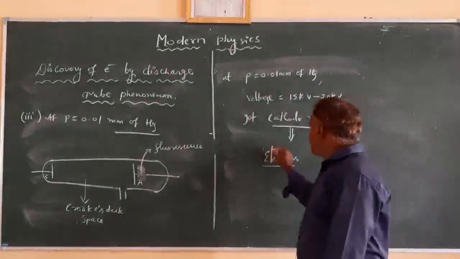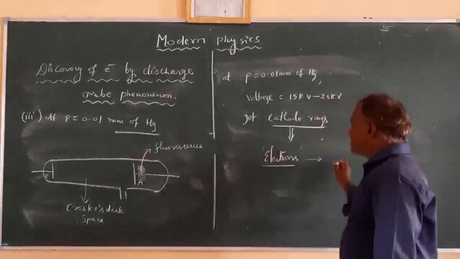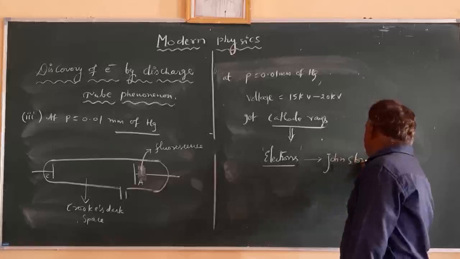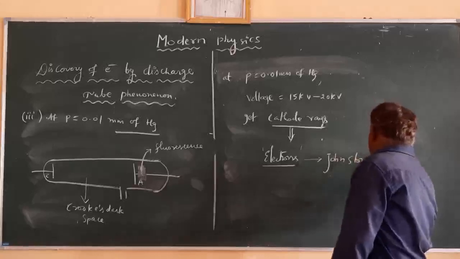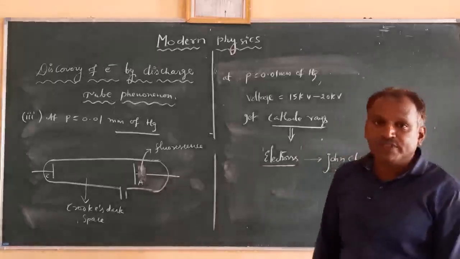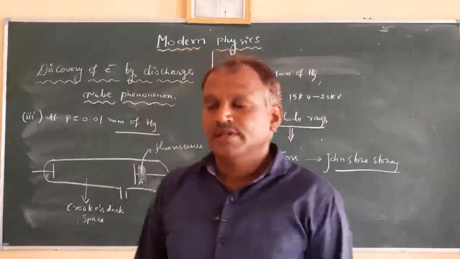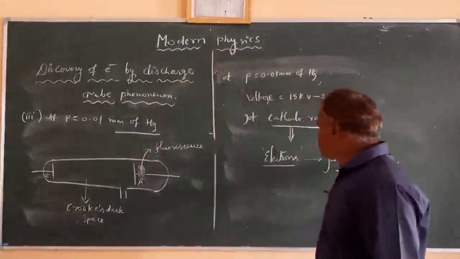And this name was given by a person, his name is John Stoney. The name of the person who gave the name electrons to cathode rays is John Stoney.